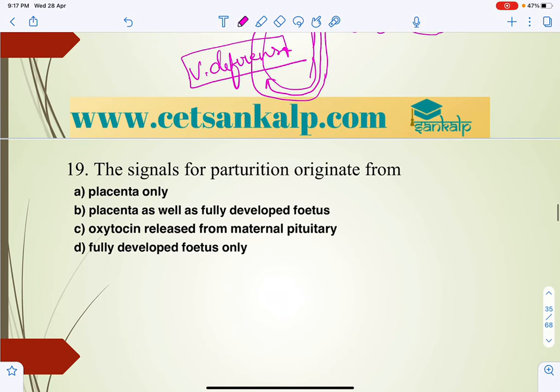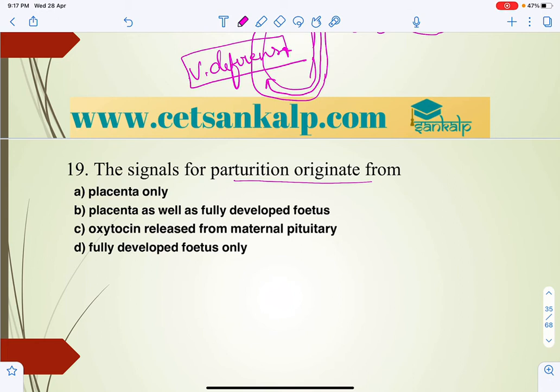Next, the signal for parturition originates from. As we all know, what is the meaning of parturition? That is giving birth to a young one, in the presence of a hormone called oxytocin. This process is mainly because of the fetal ejection reflex, right, which takes place with the help of the hormone. Generally the oxytocin will be released because of this.